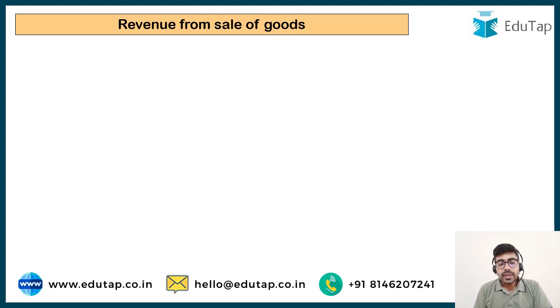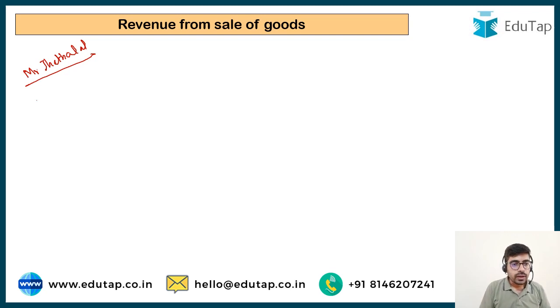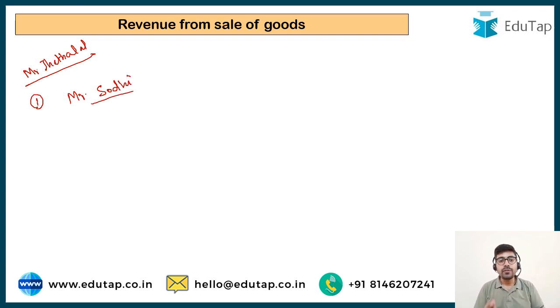Now let's try to understand how the revenue is booked in case of the sale of goods. Let's take an example. Suppose there is a shopkeeper Mr. Jethalal, and he has a business of TVs, fridges, LCDs, mobile phones. Now suppose a person comes to him to buy a mobile phone. The person coming to him is Mr. Sodi. Mr. Sodi comes to buy a mobile phone. The mobile phone is worth ₹10,000.